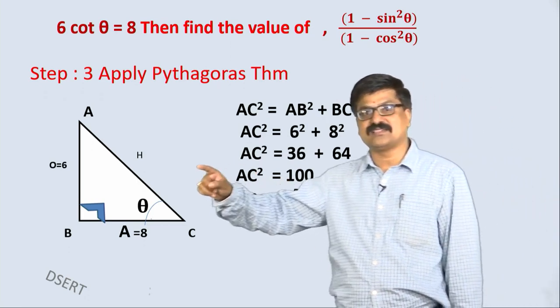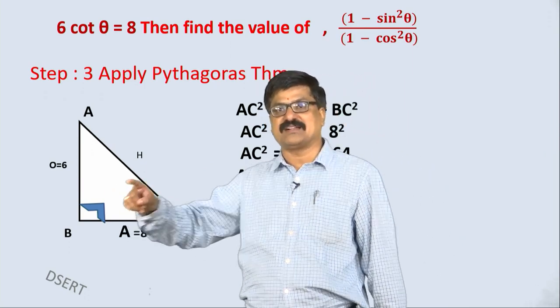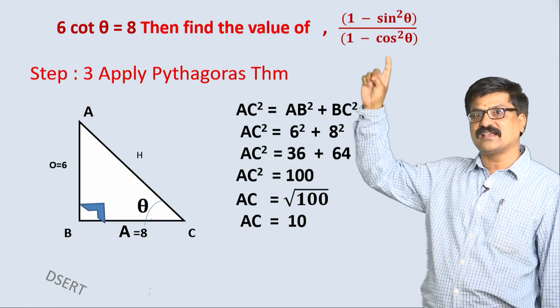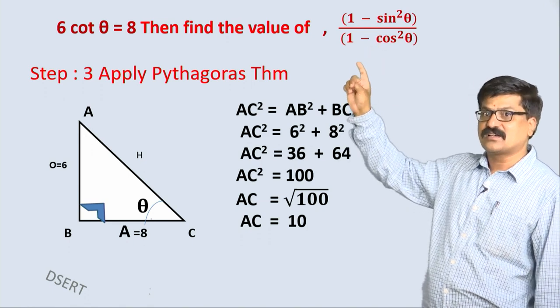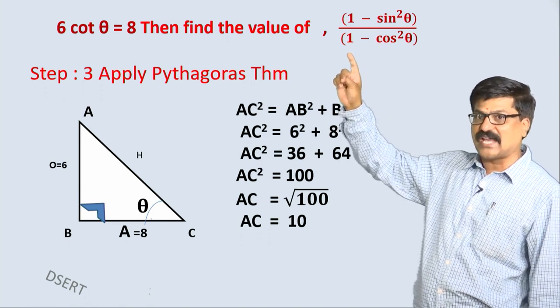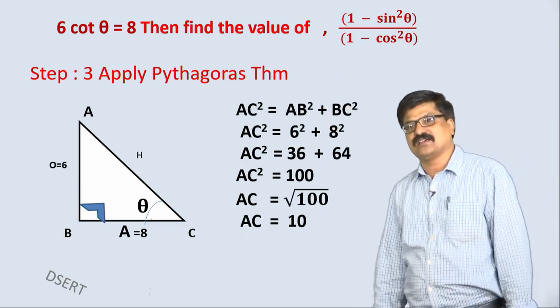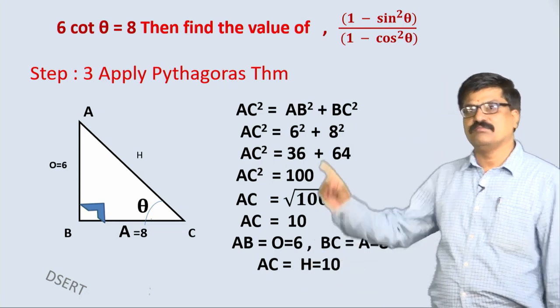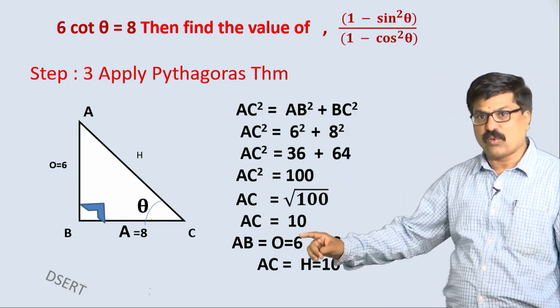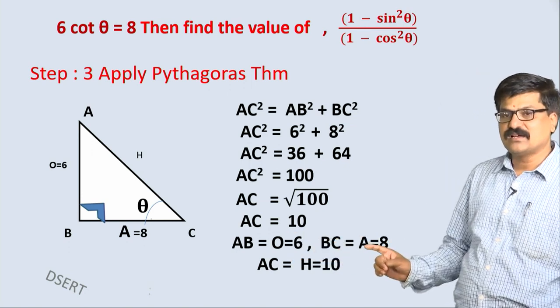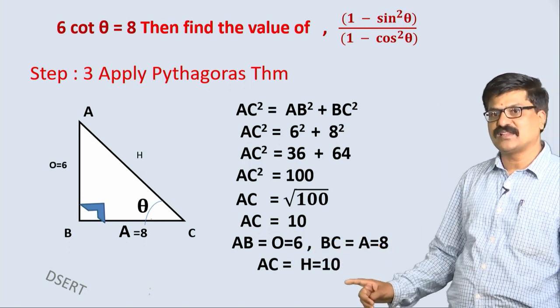After getting the 3 sides of the right angle triangle, let us find sin theta and cos theta values. Consider the value we have to find, substitute and simplify. I hope we can get the result. Before that, here opposite side AB is 6, adjacent side is 8, hypotenuse is 10.